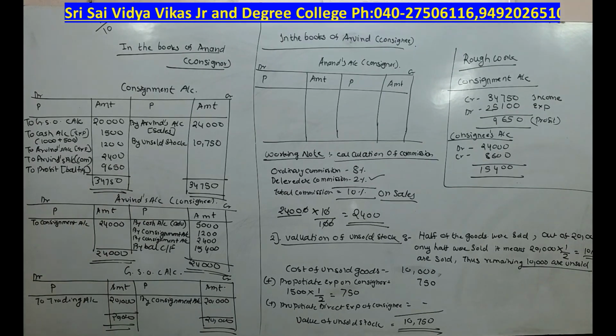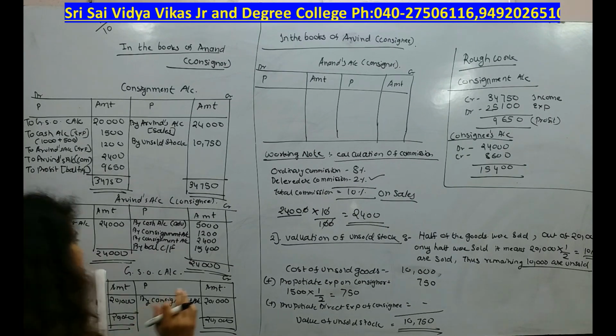Okay, so in the books of consignor we have prepared 3 ledgers, that is consignment account, consignee's account and goods sent on consignment account. Now when it comes to consignee's books, we are going to prepare only one ledger, that is consignor's ledger, and consignor's ledger is exactly opposite to consignee's account, so it is going to be very easy.